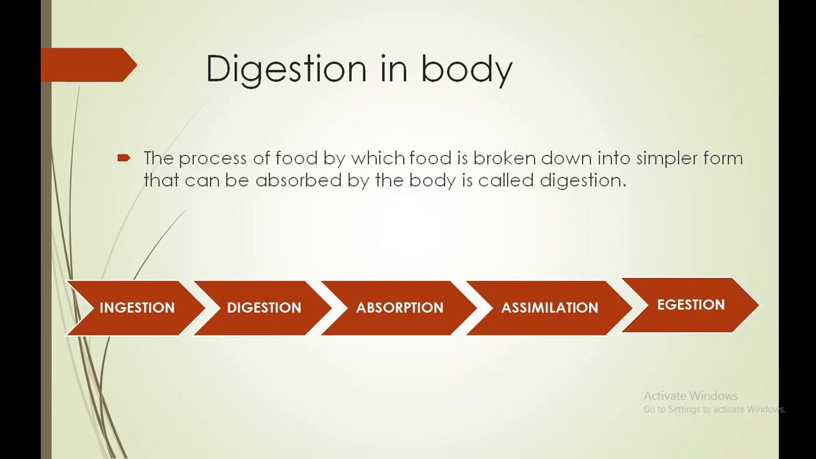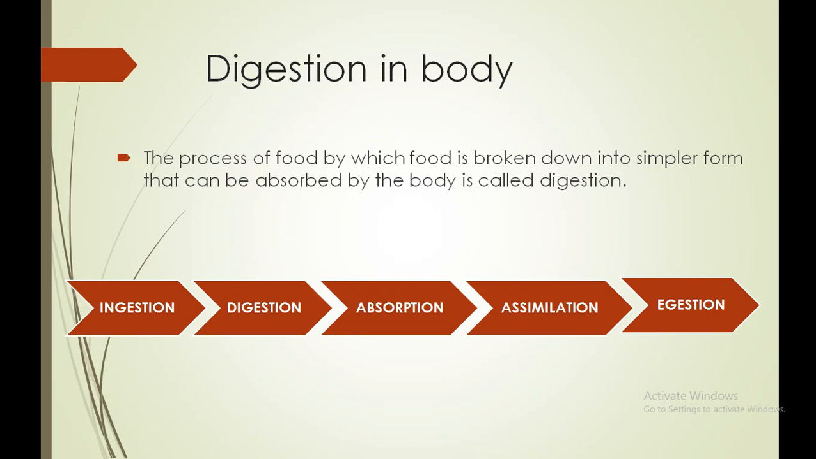Okay, and whatever absorbed nutrients are there, those nutrients are utilized by our body. Suppose we get simple sugar from carbohydrate. This sugar is going to combine with oxygen and provide you energy. Whatever protein you consume, due to that your body is able to grow as well as repair damaged body parts. So the complete utilization of the nutrients is considered the assimilation process.